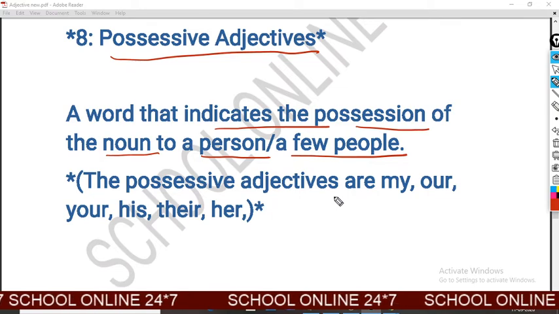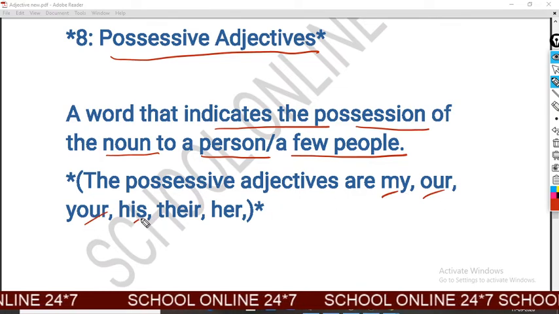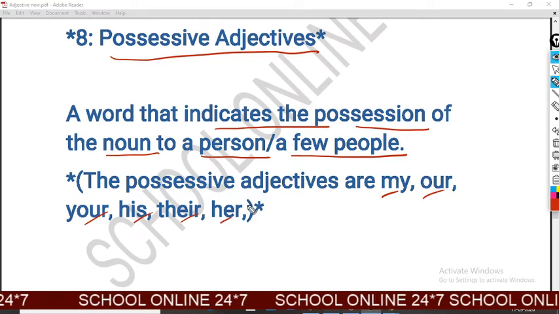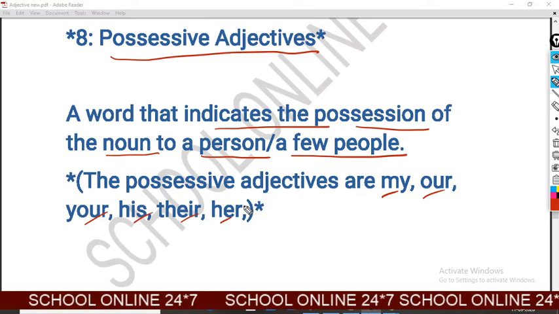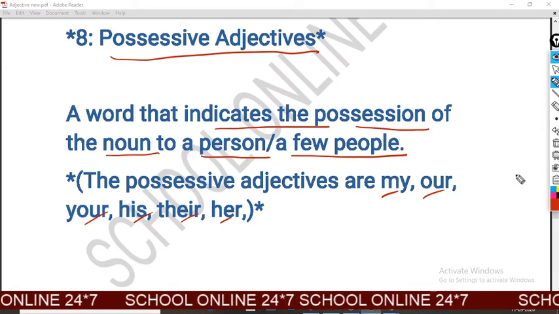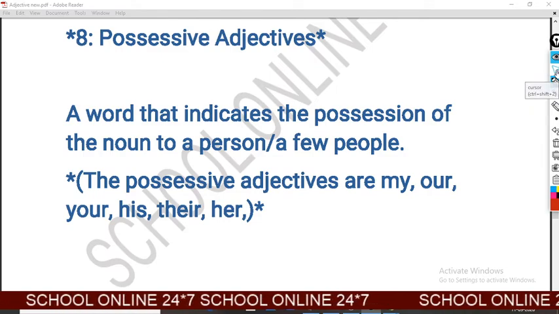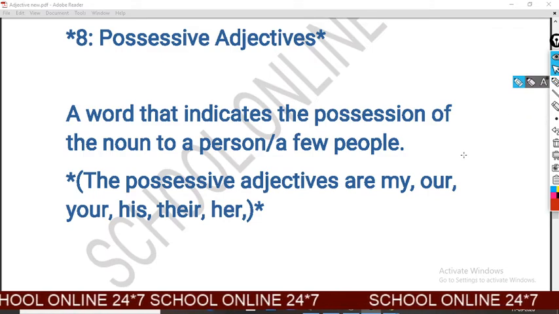And the possessive adjectives are my, our, your, his, their, and her also. For example, our car needs repairs. There, the word our indicates that this is a possessive adjective.